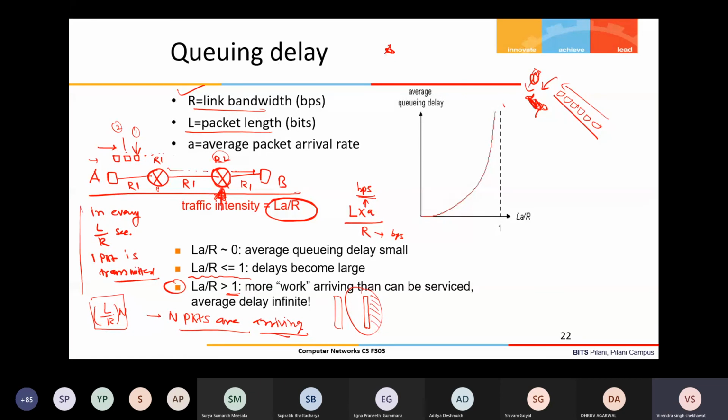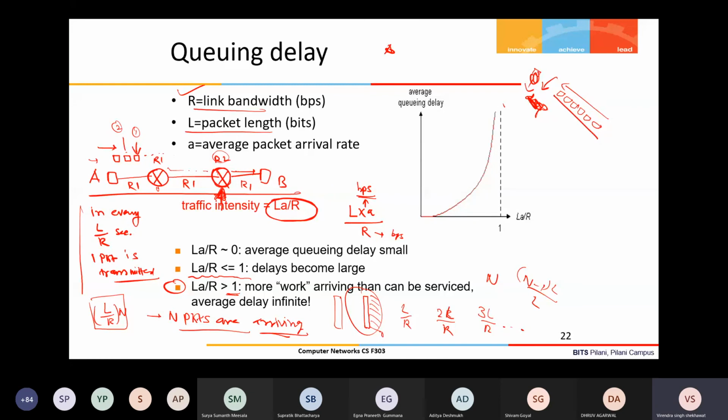So if this is the arrival pattern, then some average delay will be there. The first packet will face 0 delay, the second packet will face L by R, the third packet will face 2 L by R, the fourth packet will face 3 L by R, and so on, depending upon how many packets are there. So the Nth packet will face (N minus 1) L by R. And if I average out, then I will get some average delay.